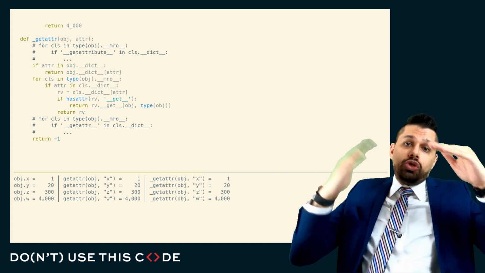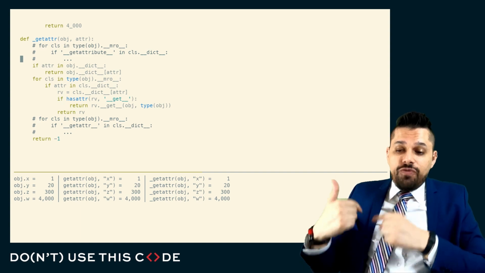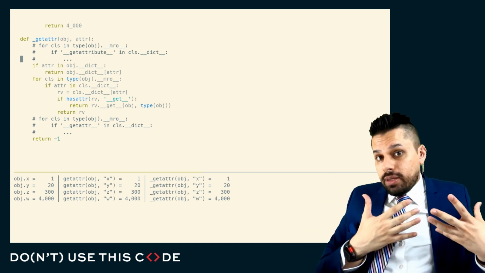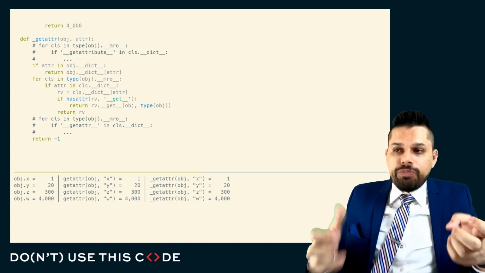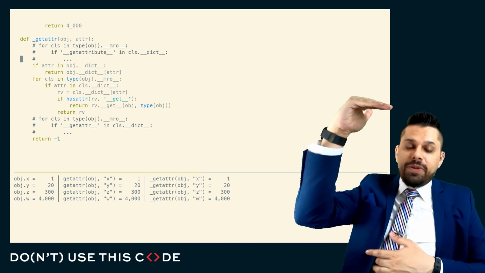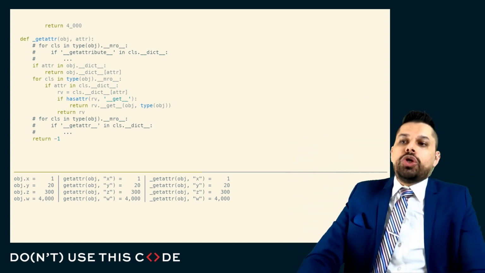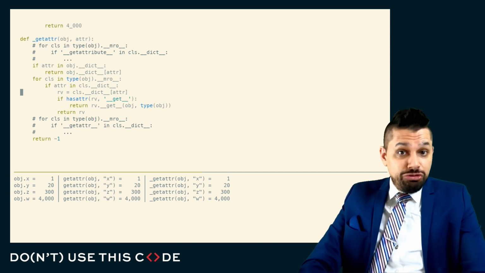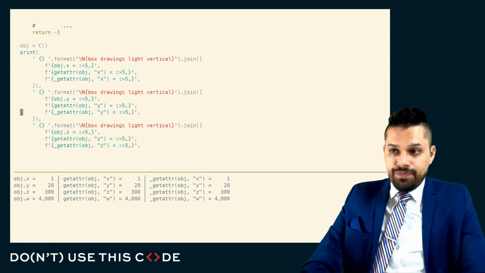You look in the instance, you look down the MRO. If the thing that you found in the MRO looks a certain way, namely has a get method, the so-called descriptor protocol, then you invoke that as opposed to returning the thing. And at the very top, there's a hook point for getAttribute, and at the very bottom, there's a hook point for getAttr. And that's really pretty much how all of this works.